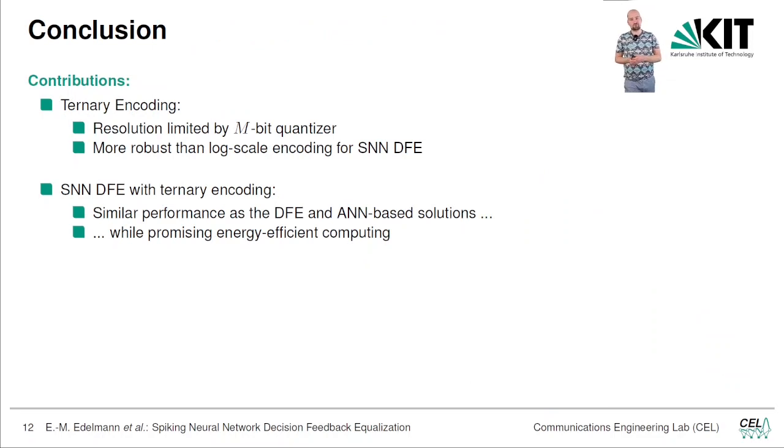So what are the takeaways from this talk? First of all, we contributed ternary encoding. As we have seen, the encoding for the artificial neural network introduced some losses, so the resolution is limited by the M-bit quantizer. However, we've shown that it's more robust than log-scale encoding, which we have taken from another paper. And the SNN DFE with ternary encoding gets similar performance as the decision feedback equalizer and ANN-based solutions. However, we have the promise of energy-efficient computing as soon as neuromorphic hardware gets commercially available.